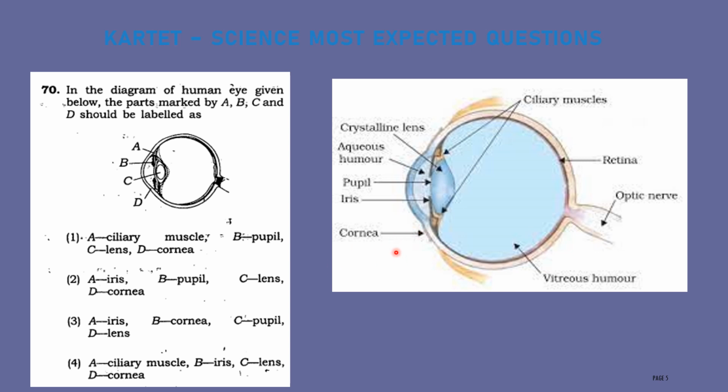This eye diagram is very important. In TET they will ask descriptive type questions also, and in multiple choice questions they may ask any parts to identify the labeling. Therefore, the correct answer for this question is option 4.